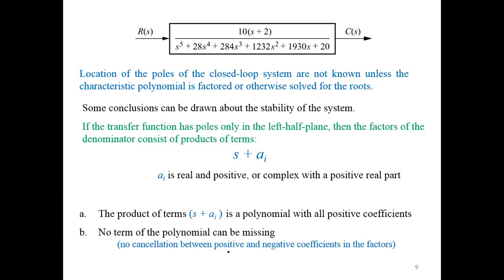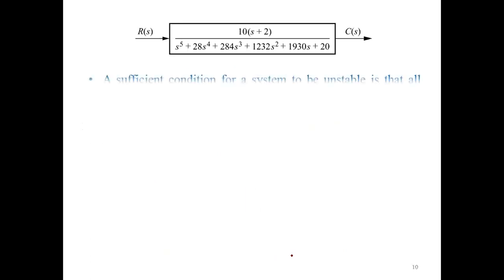No cancellation between positive and negative coefficients in the factor. This is due to the fact that if all the terms are present, we can see that no positive or negative coefficients are mixed.